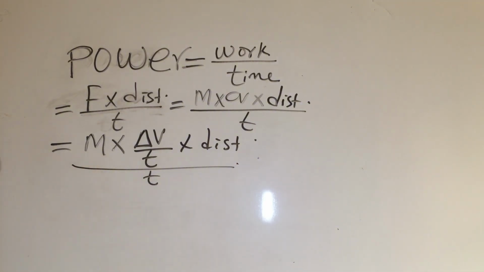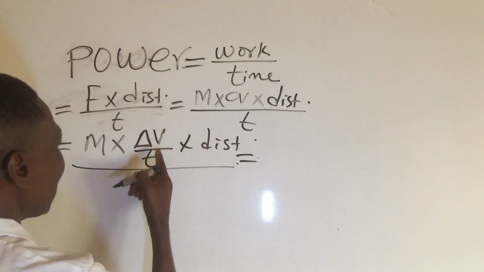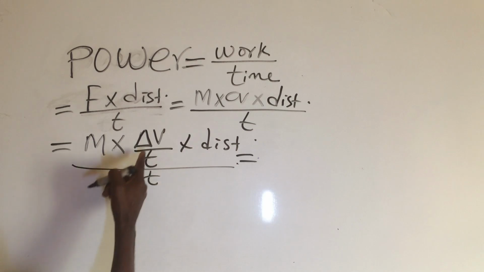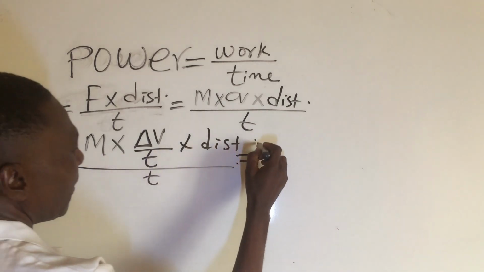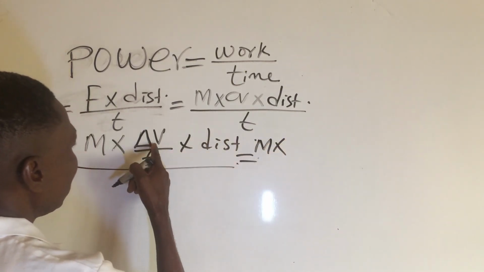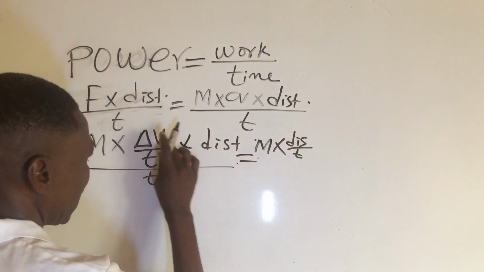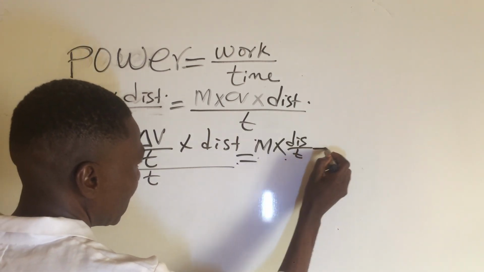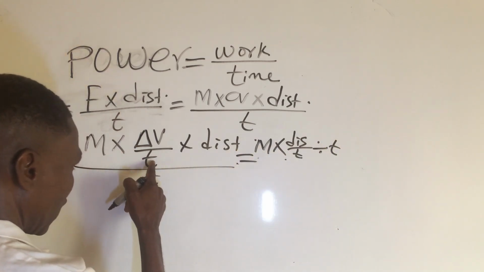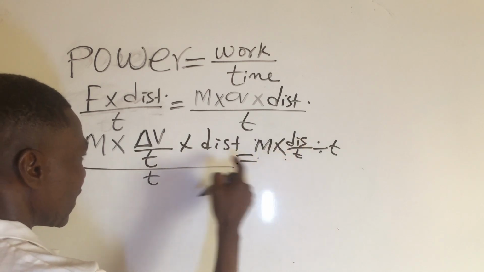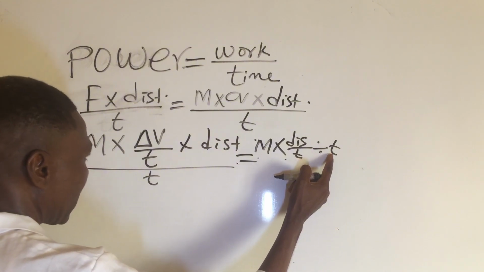Now let us start. Velocity has its own formula too. What's the formula for velocity? Let us start with the mass. Mass times velocity, which is distance all over time. That is the formula for velocity, okay? Let me use this division to represent this one, divided by the t that is here already, okay? Remember, this distance all over time is for velocity only. Divided by t, okay?